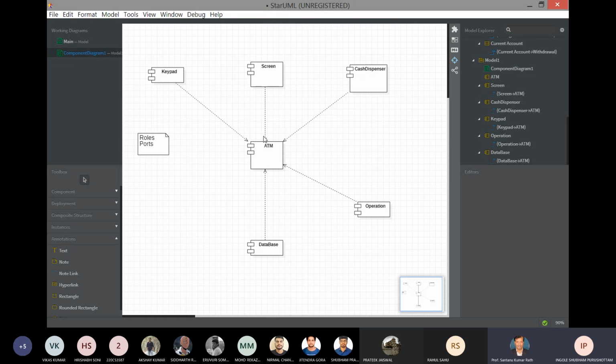So after drawing a class diagram, you will draw a component diagram. And again, it's not necessary that for every class there will be a component. A component might contain different classes. A component will have ports and the connectors.